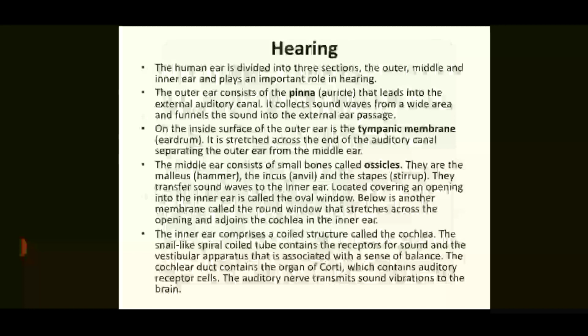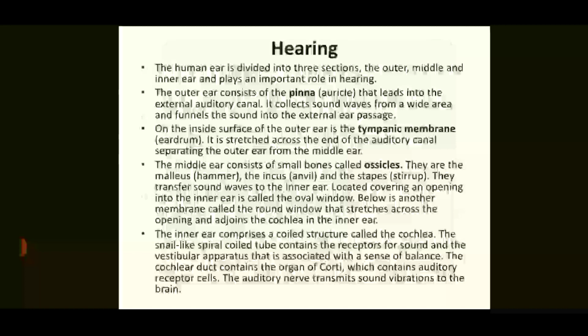My dear students, in summary I want to explain to you about hearing. First of all, the sound is collected by the pinna, which is a funnel-like structure on our head, and the sound waves enter into the tympanic membrane, then through the ear ossicles, malleus, incus, and stapes.